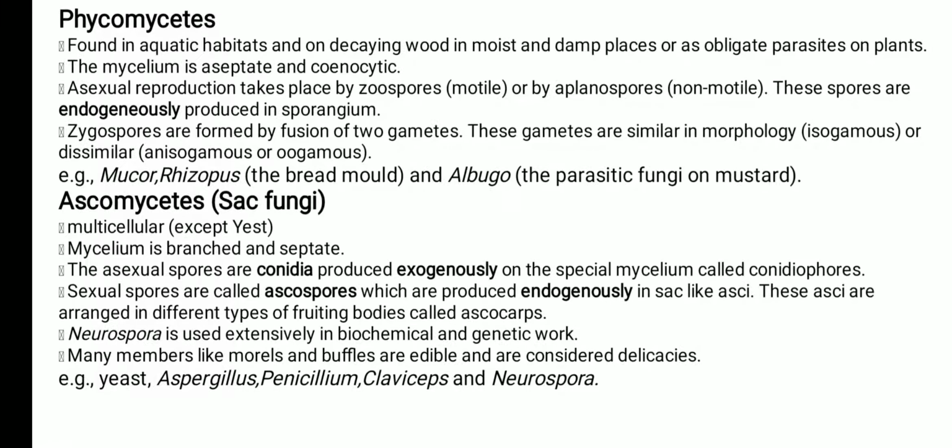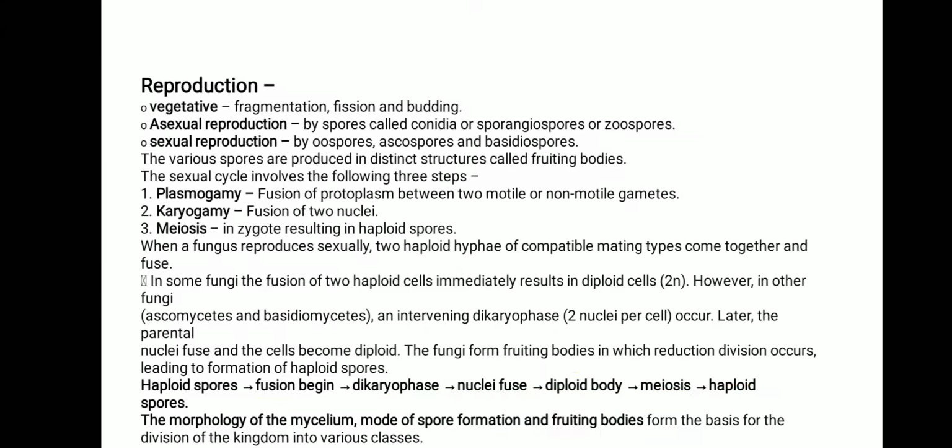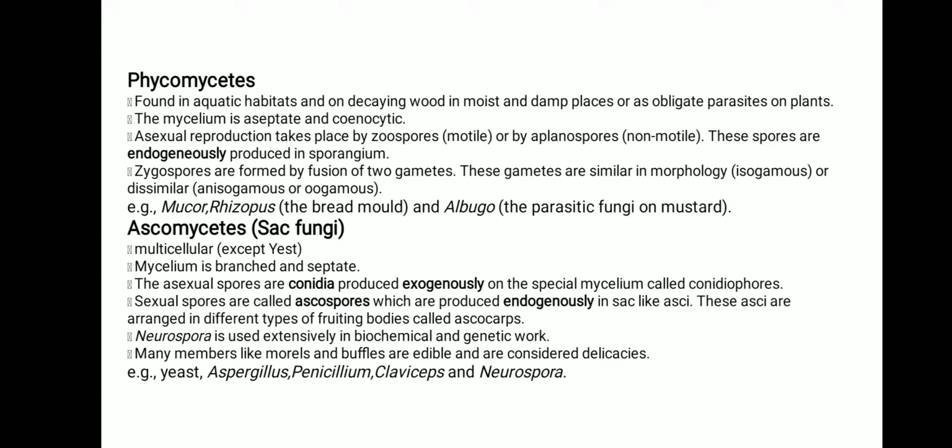Okay, they are arranged in different types of fruiting bodies called ascocarps. An example of this ascomycete is Neurospora, and it is very important in the field of genetic work. Scientists use Neurospora as an experimental model. Many members like morels and truffles are edible and considered a delicacy. That is to say, some are very tasty and used as food.